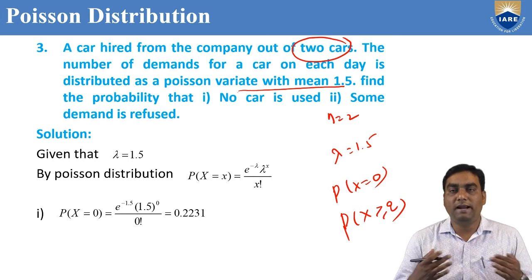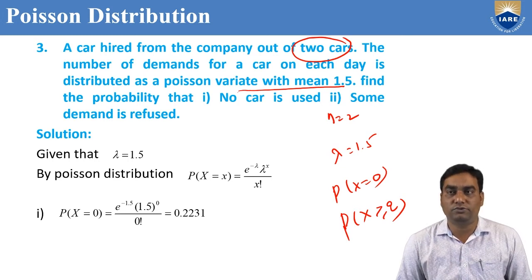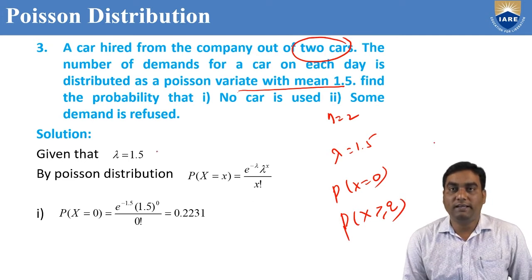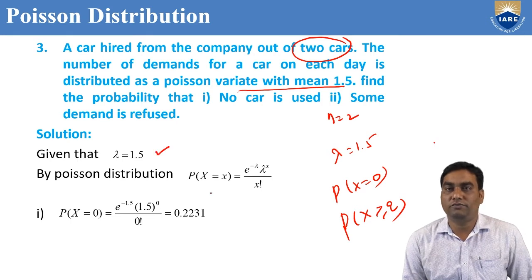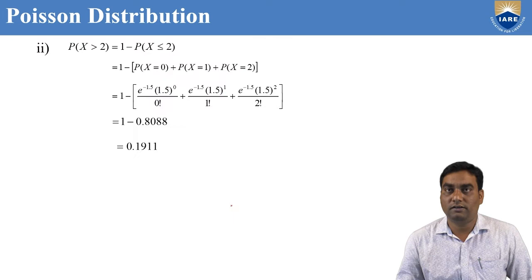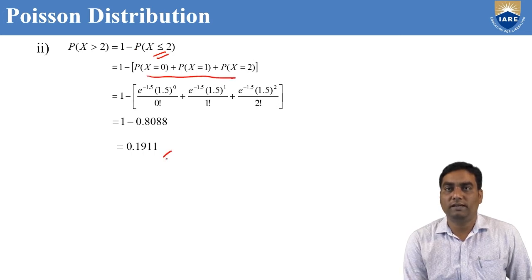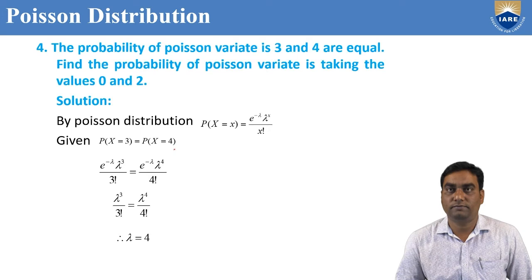So if your demand is more than 2 cars, we can refuse. So P of x greater than or equal to 2 also we need to find out. Given that lambda equal to 1.5, by using the Poisson distribution formula, we need to find P of x equal to 0. We know the lambda value, where x is 0; if you simplify it, we'll get 0.2231. So P of x greater than or equal to 2 also. So x greater than 2 is 1 minus P of x less than or equal to 2. That means 0.12... if you simplify, we'll get 0.1911.